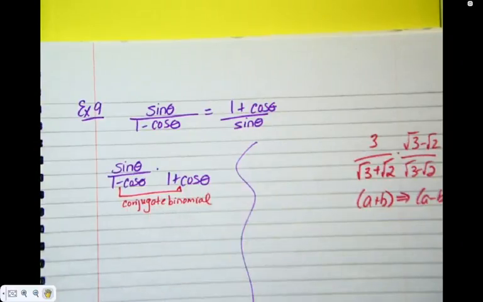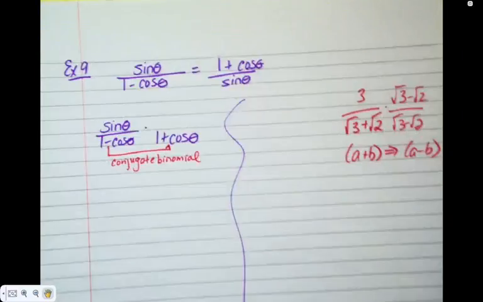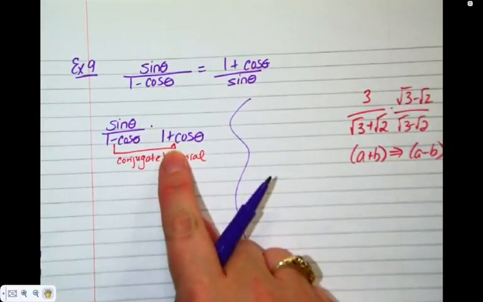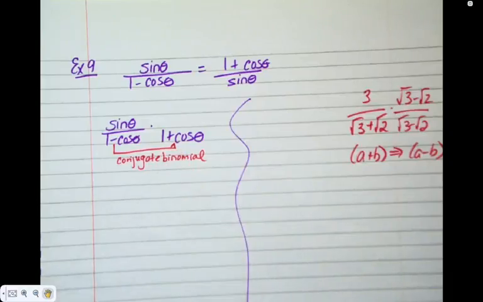Again, it's a last resort because it's going to slightly complicate our identity before it makes it easier. So we tend not to do it unless we can't do anything else, because it's going to make it a little bit more complicated. The problem is, mathematically, I can't just multiply by something like that. The only thing I can multiply by is a value of 1, because anything times 1 is itself.